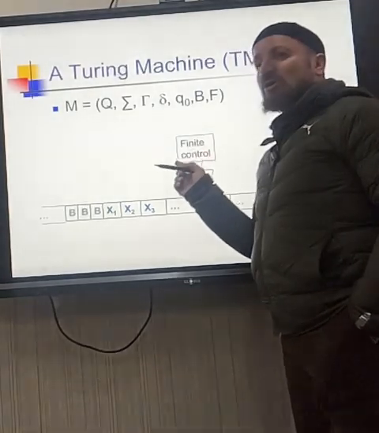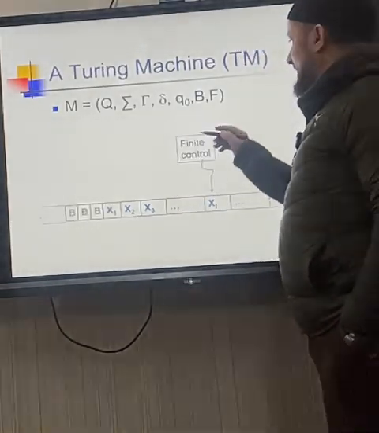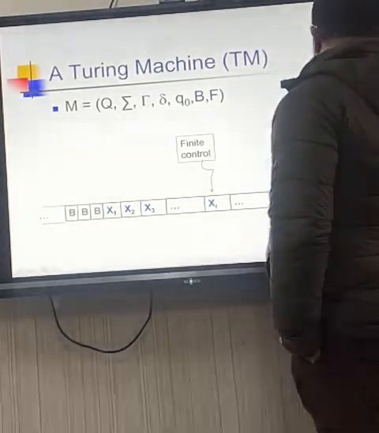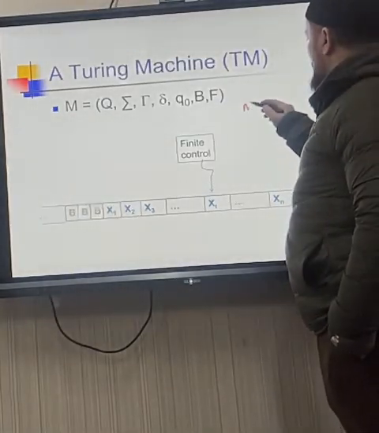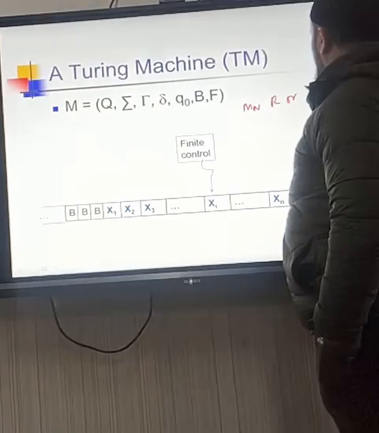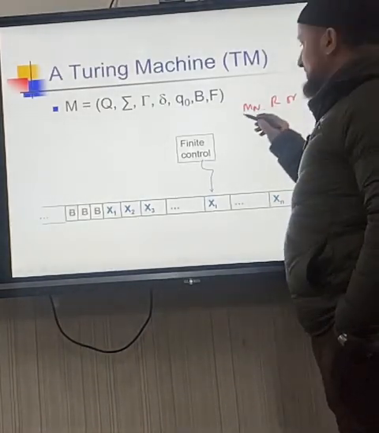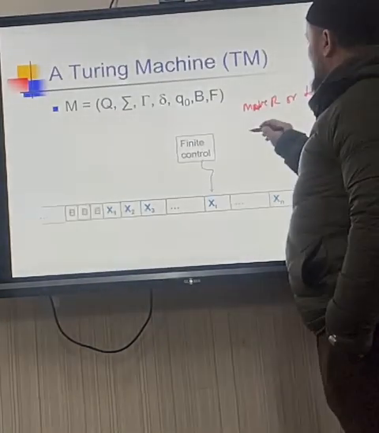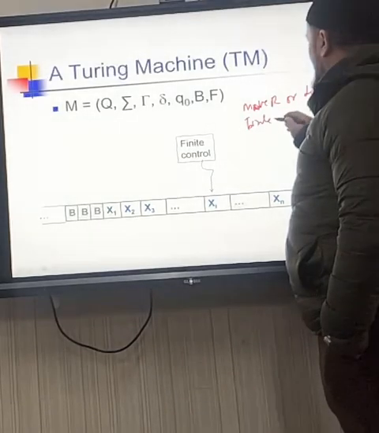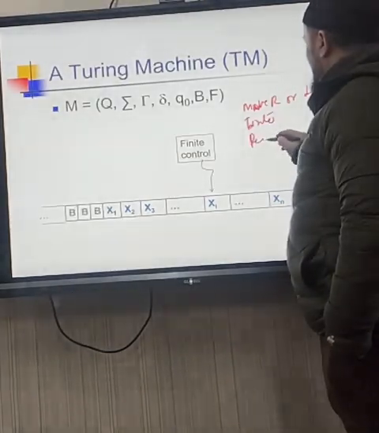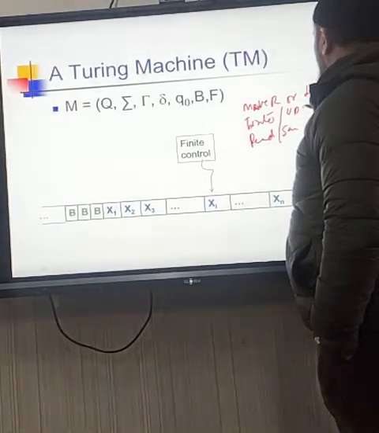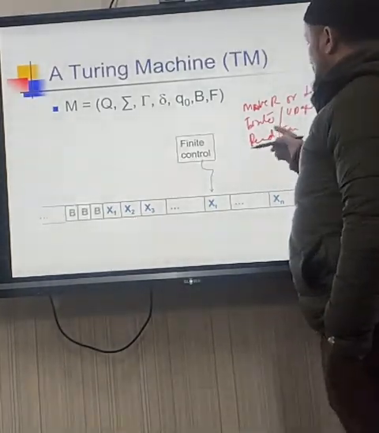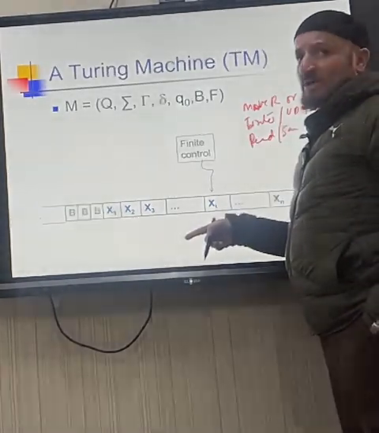So the finite control will decide a few things. Finite control will do what? Should we move right or left? Finite control will tell us: move right or left, or read. Read is also called scan. Write is also called update. You want to write on a tape? What you want to write on tape?